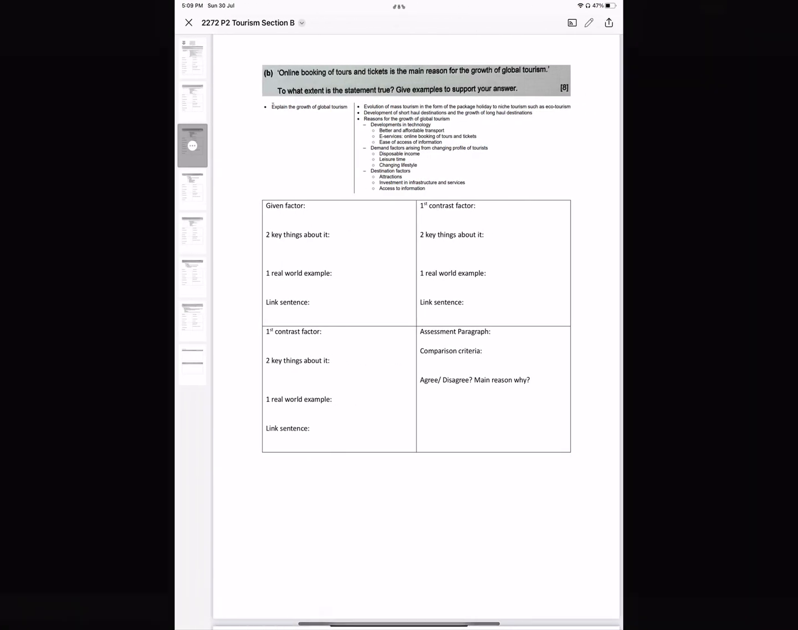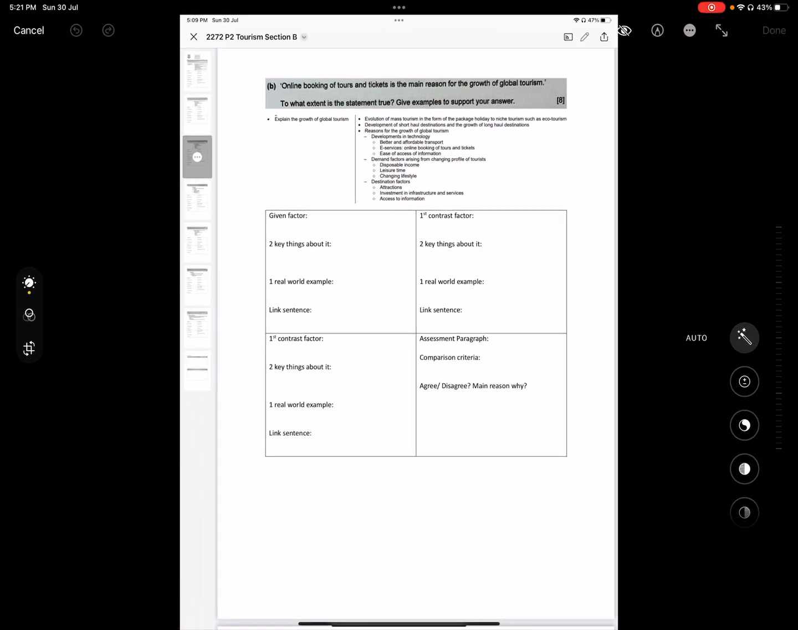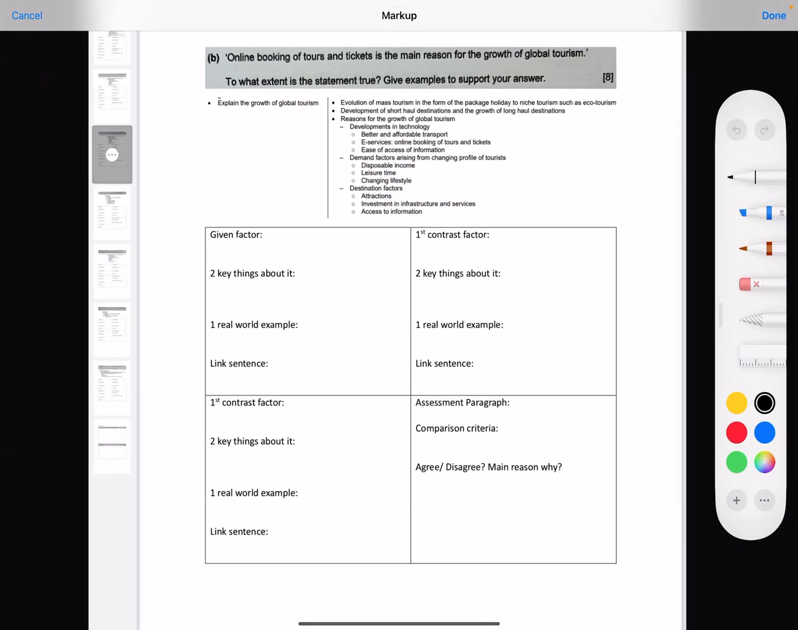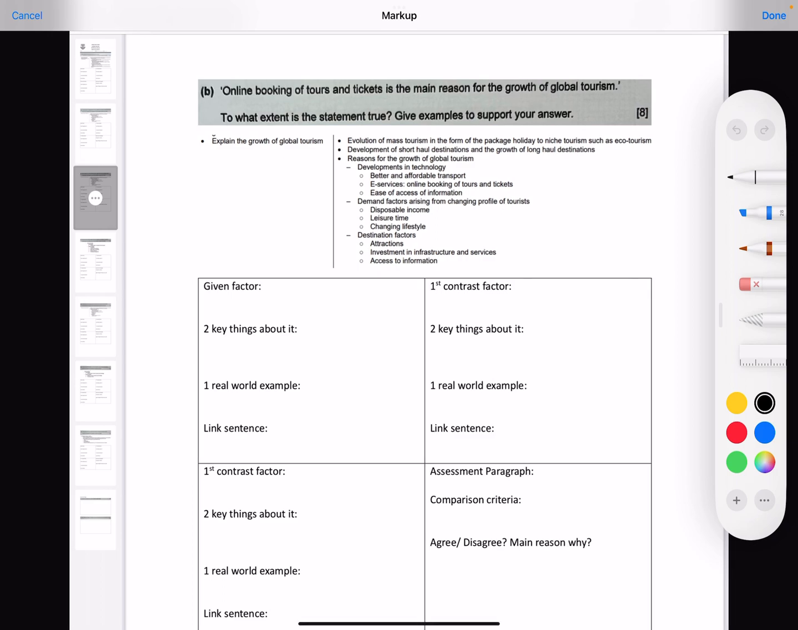Third one that we're going to look at here, once again, same part. The following year they had another one, back to back years they're testing the same area here, and they were testing an area that was explained. Okay, so now they have moved on. They want to do specifically online booking of tours. So once again, it is developments in technology, very similar to the earlier one. The given factor is still tech, but specifically we're looking at online booking.